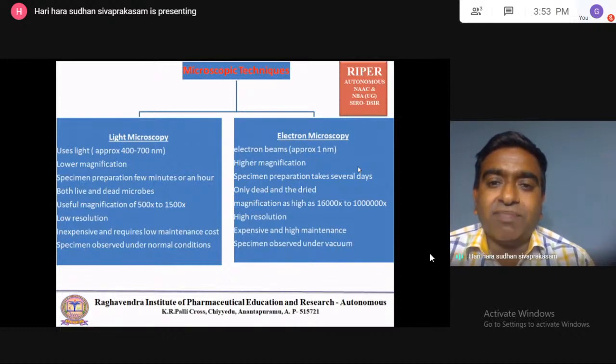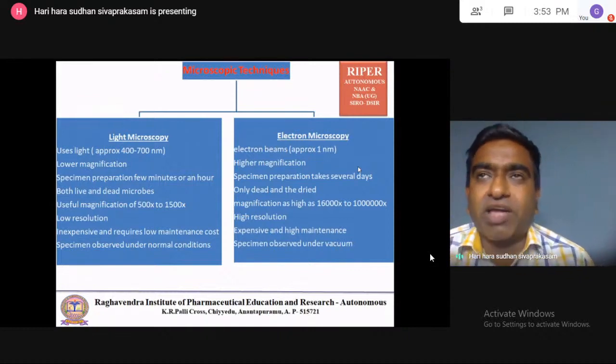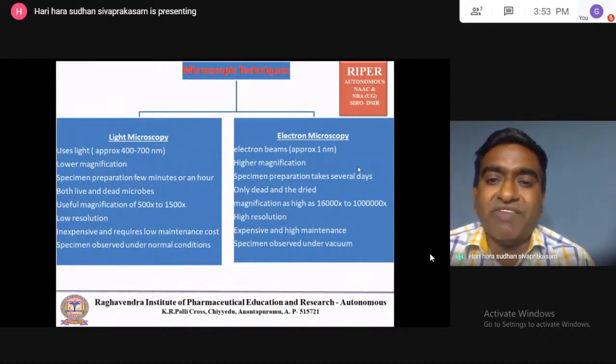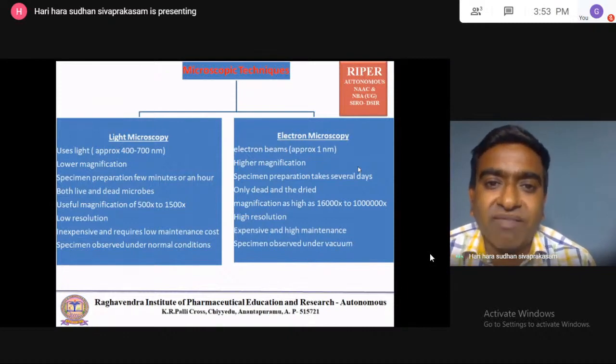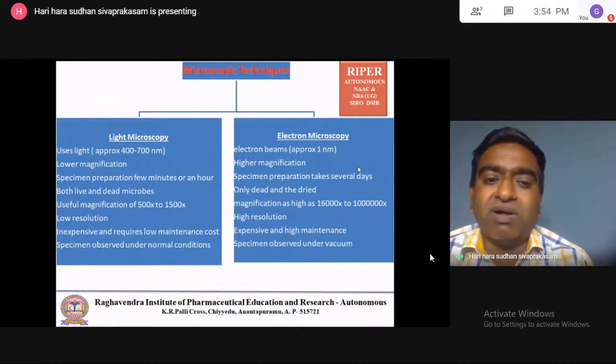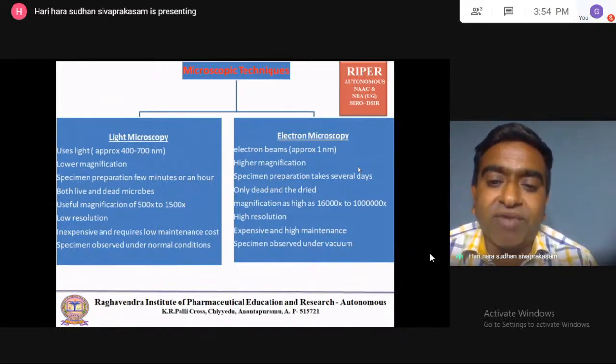So in microbiology, light microscopy and electron microscopy are the microscopic techniques used. First we'll see the difference between light microscopy and electron microscopy. A light microscope uses light of 400 to 700 nanometer wavelength, but an electron microscope uses an electron beam of about 1 nanometer wavelength.